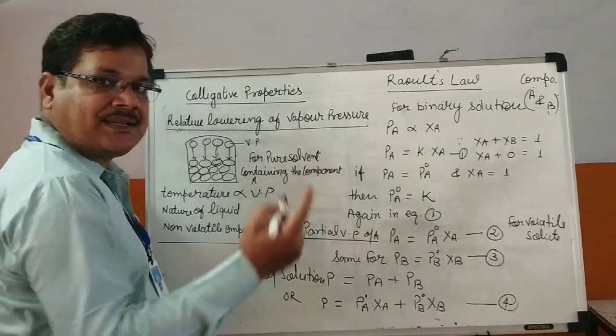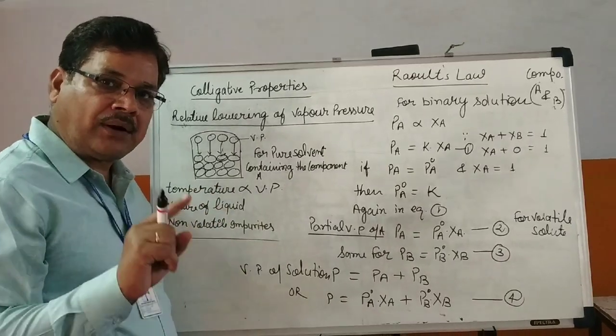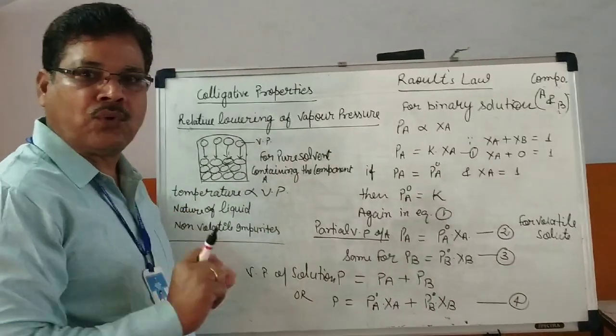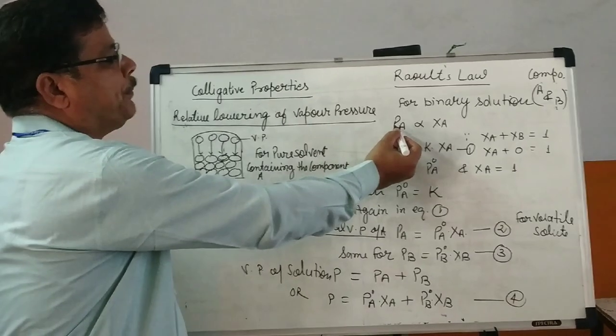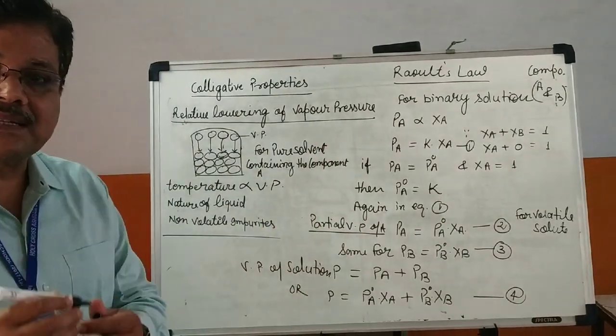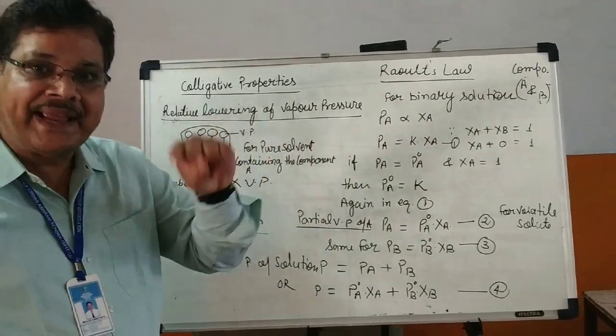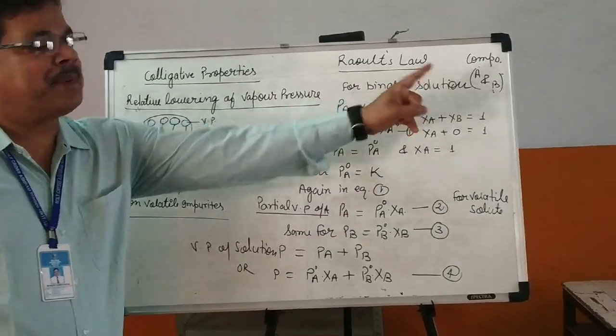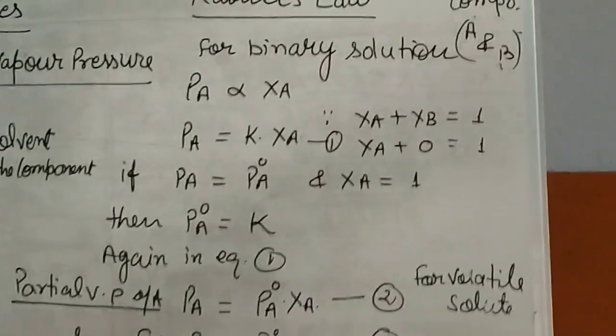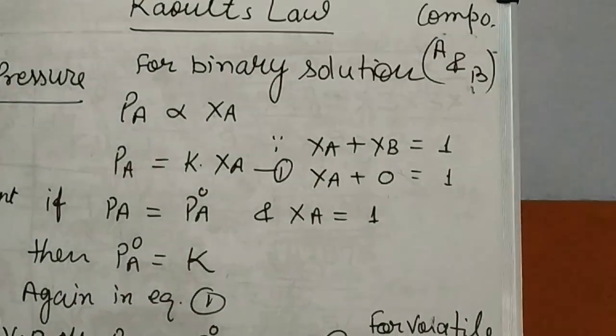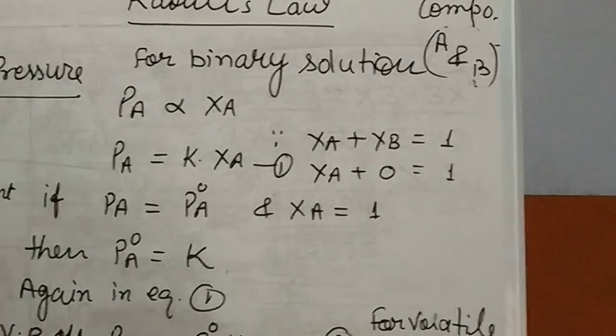Such a solution containing two components is called a binary solution. Here PA is the partial vapor pressure of component A and PB is the partial vapor pressure of component B, and the total vapor pressure of the solution will be P.